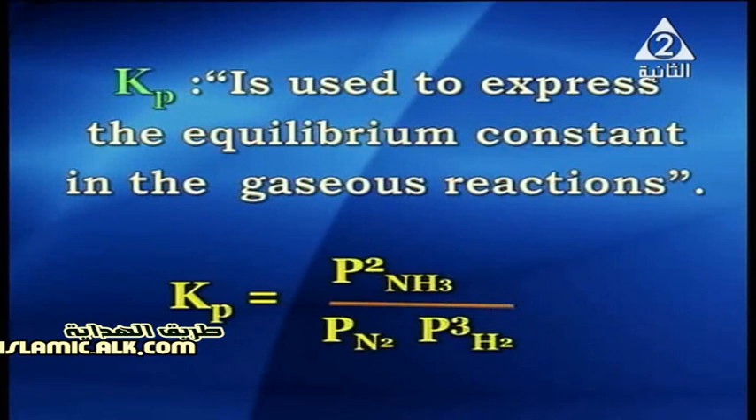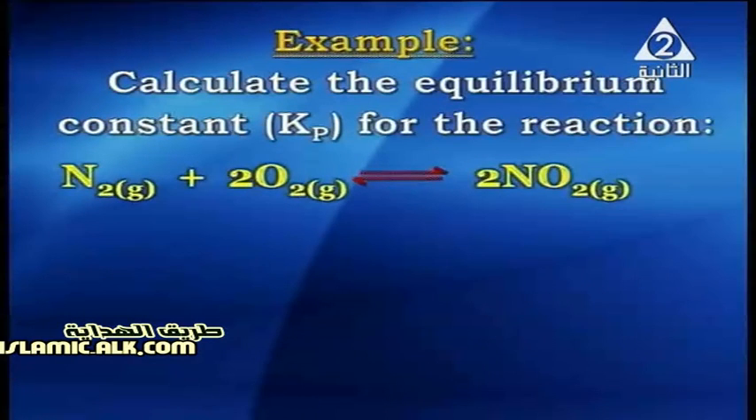So, my dear student, Kp for the previous reaction equals the pressure of the ammonia gas to the power 2, which is the number before the ammonia gas in the balanced equation, over the pressure of nitrogen times the pressure of hydrogen to the power 3, which is also the number of moles of hydrogen in the balanced equation. So, my dear student, we have to discuss some examples about it.